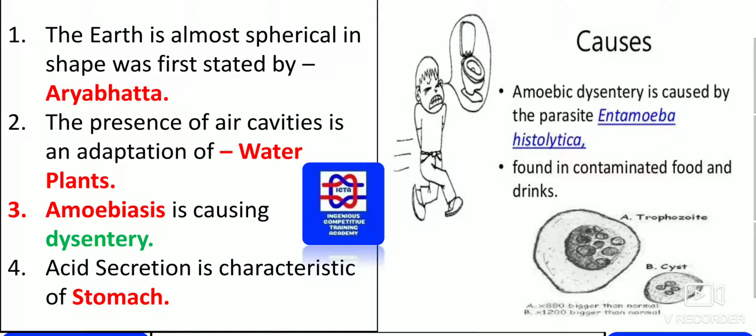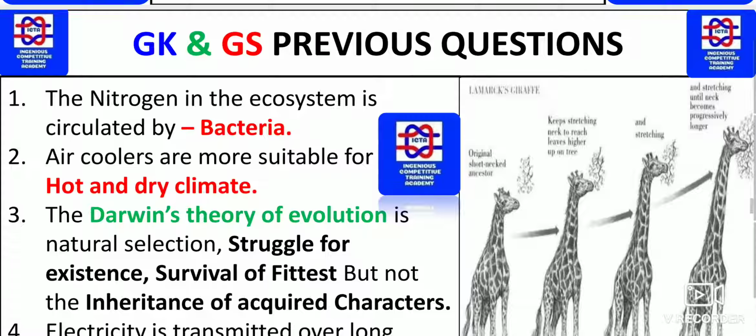Amoebic dysentery is caused by the parasite named Entamoeba histolytica. Please remember, amoebic dysentery is caused by what? Entamoeba histolytica. This is a parasite which directly affects your digestion. It is found in contaminated food and drinks. Where will you get this? In contaminated food and drinks.